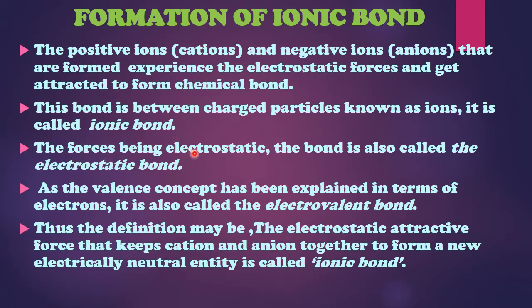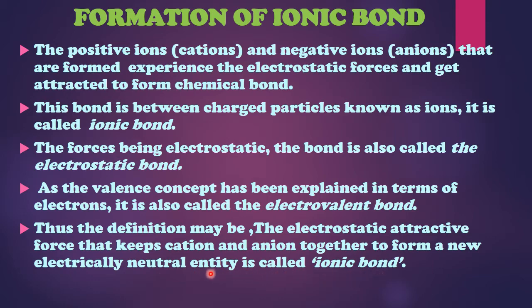The force between them is electrostatic, so the bond is also called an electrostatic bond. So they are called electrovalent bonds, ionic bonds, and electrostatic bonds. These are the 3 terms mainly used for them. As the valence concept has been explained in terms of electrons, it is also called the electrovalent bond, because in this particular bond formation, the valence electrons are involved. Thus the definition may be: the electrostatic attraction force that keeps the cations and the anions together to form a new electrically neutral entity is called an ionic bond.